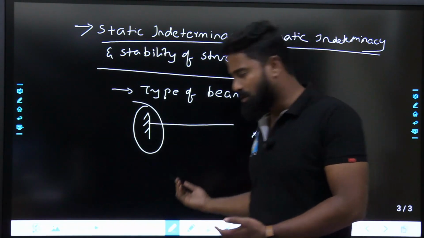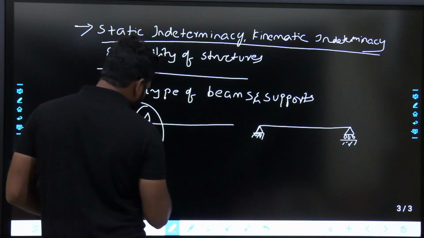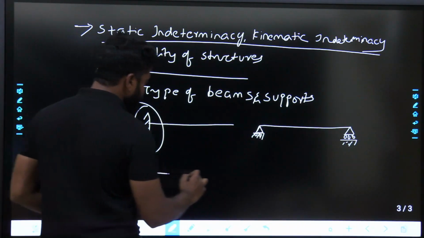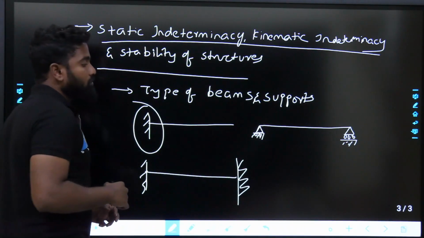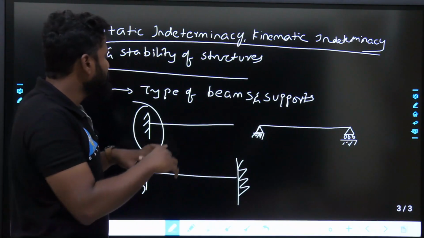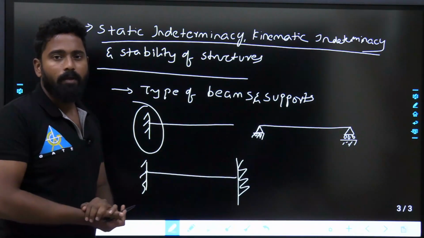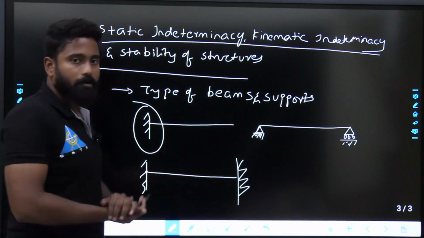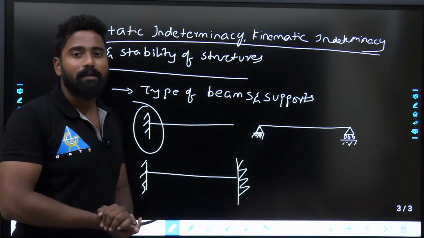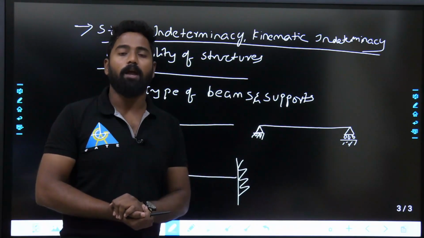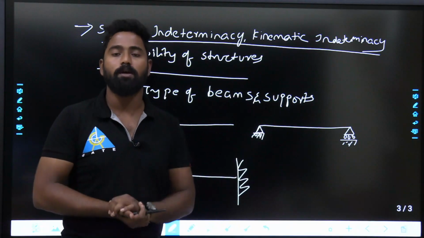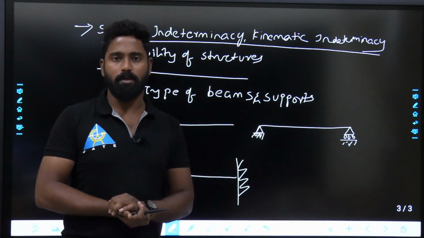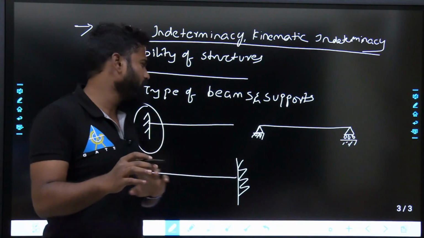There will be continuous beams, there will be fixed beams also, right? So these are the beams and supports. Whenever I talk about indeterminacy, what exactly is indeterminacy is, it is to find out the number of reactions, forces over and above the equilibrium equations. Fine, I am giving a brief introduction.